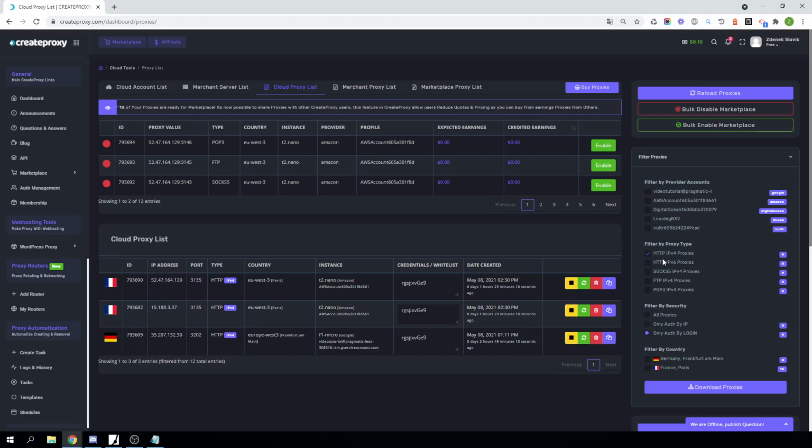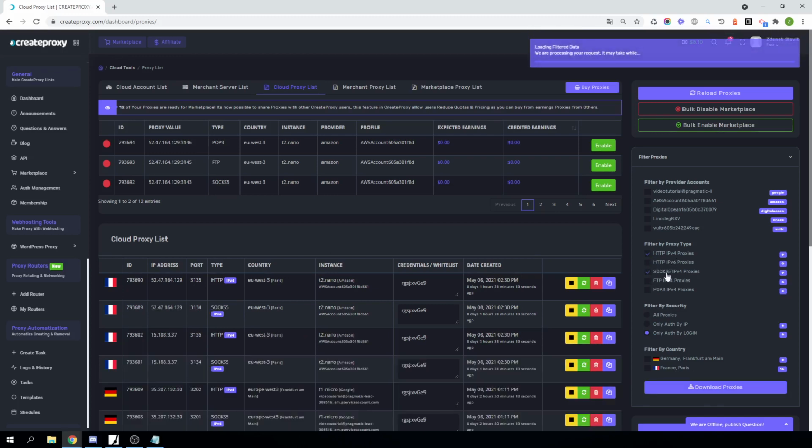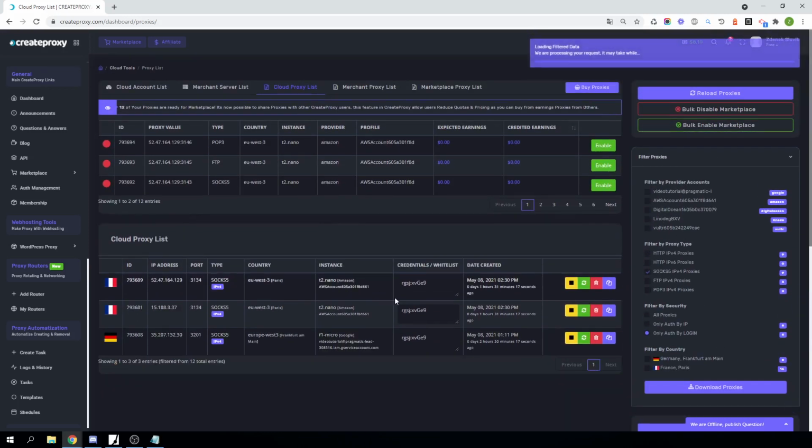You can see that I'm using a filter and I'm showing you only HTTP IPv4 proxies. And if you want, you can just see 65 IPv4 proxies this way. You can download the filtered selection just by clicking on the button. You are not downloading everything, just what you have checked.